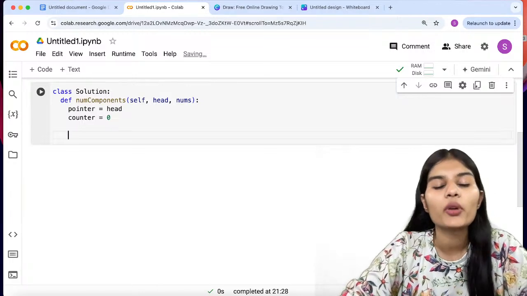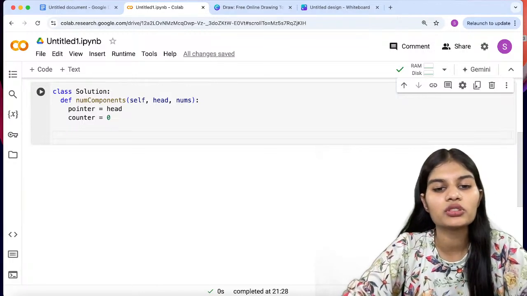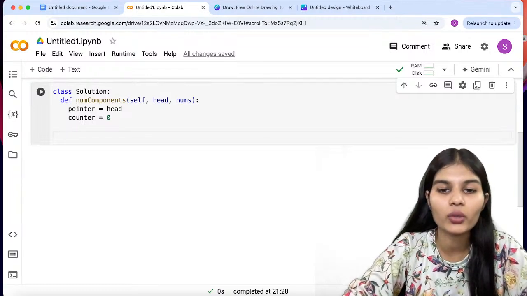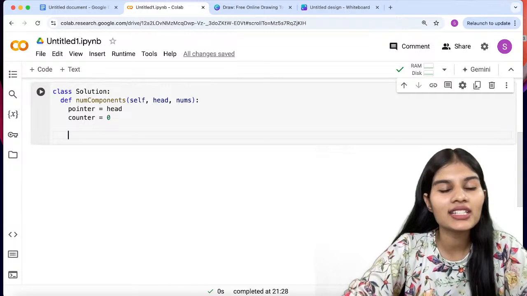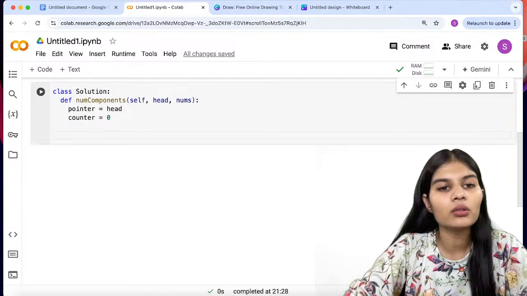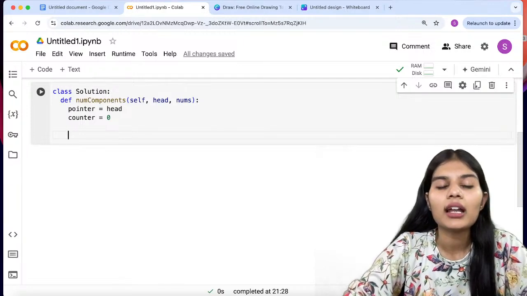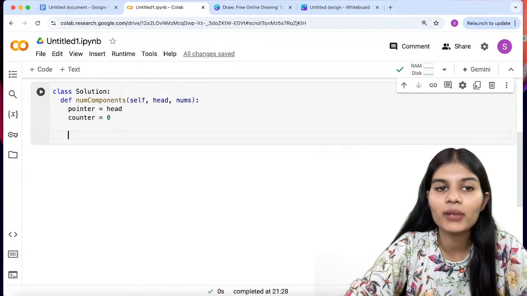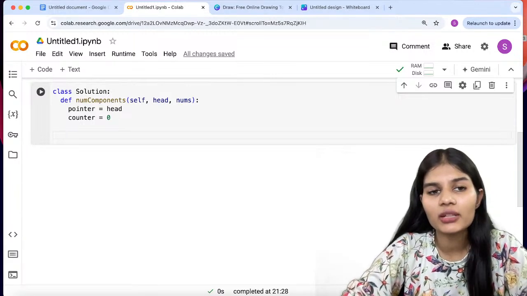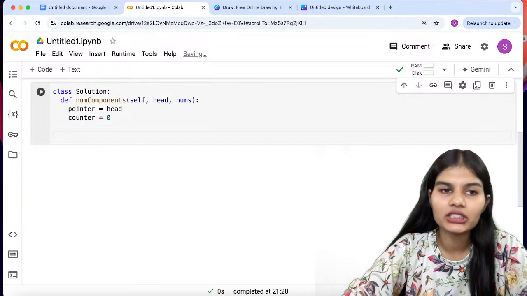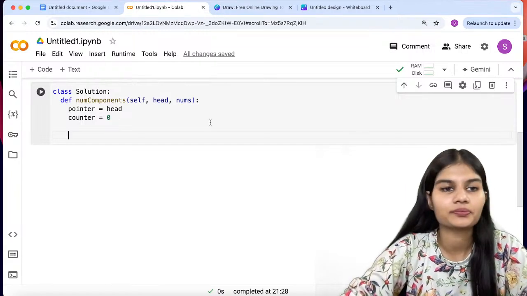Fine. So pointer is something that is just helping you to store the boolean value, whatever is my previous node. It is just helping me to add this from here. It checks and lets me know whether a value is stored in the previous node or not, whatever the value I have in my list. That's it.